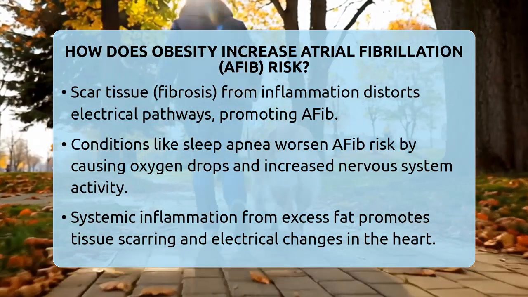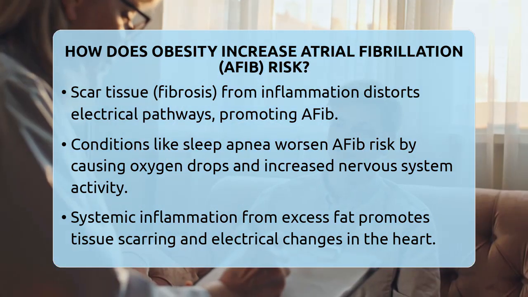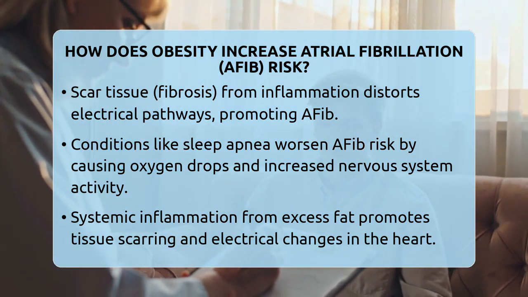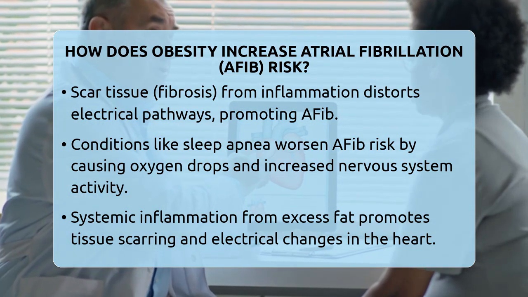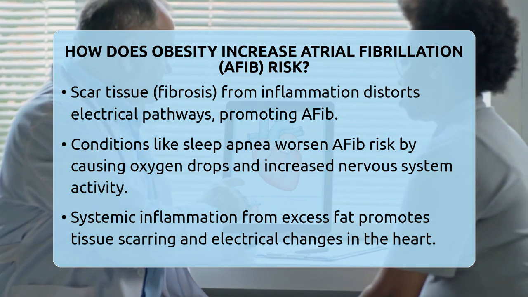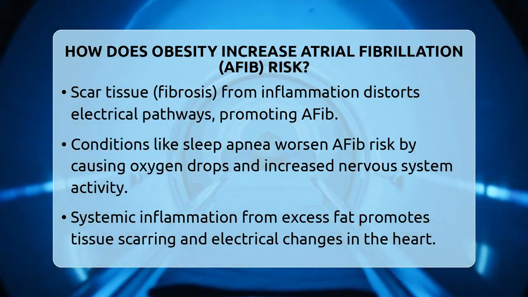The systemic inflammation caused by excess fat tissue plays a significant role as well. Adipose tissue releases pro-inflammatory substances that promote inflammation both throughout the body and within the heart muscle itself. This inflammation encourages fibrosis and electrical remodeling, making the atria more vulnerable to irregular rhythms.